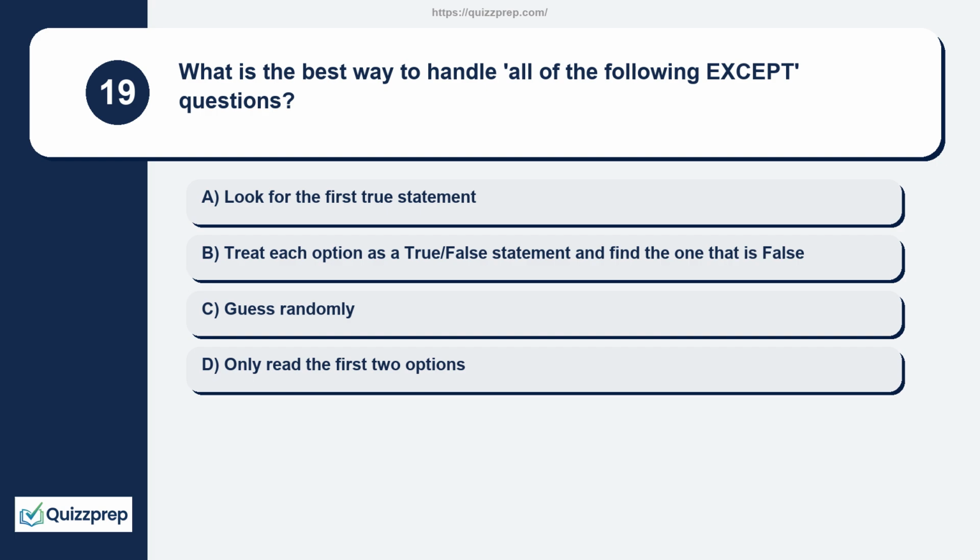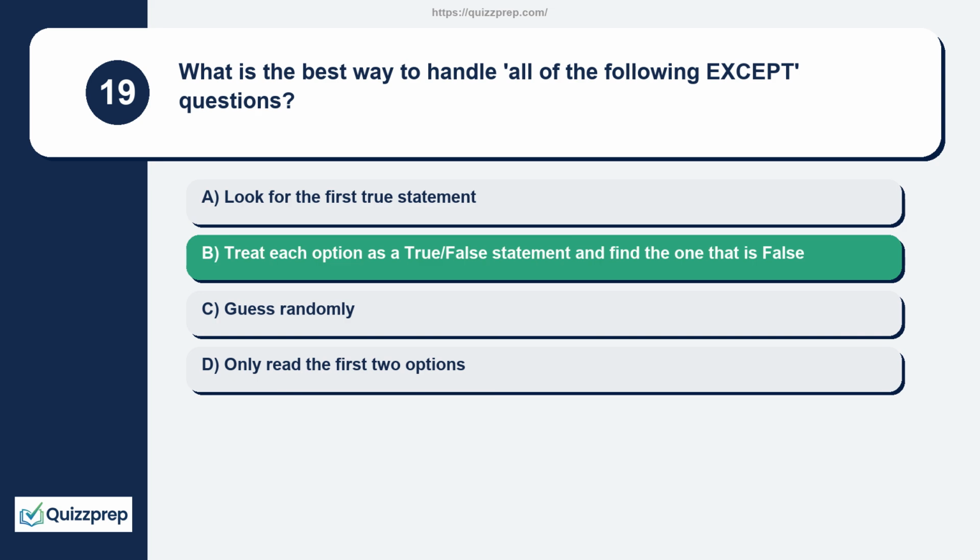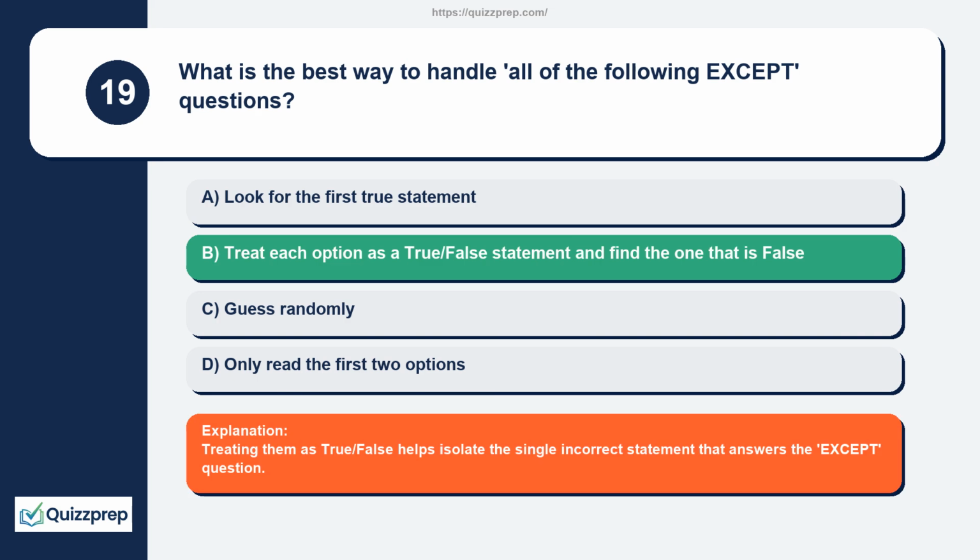Question 19. What is the best way to handle all of the following except questions? Look for the first true statement. Treat each option as a true/false statement and find the one that is false. Guess randomly. Only read the first 2 options. Treating them as true/false helps isolate the single incorrect statement that answers the except question.